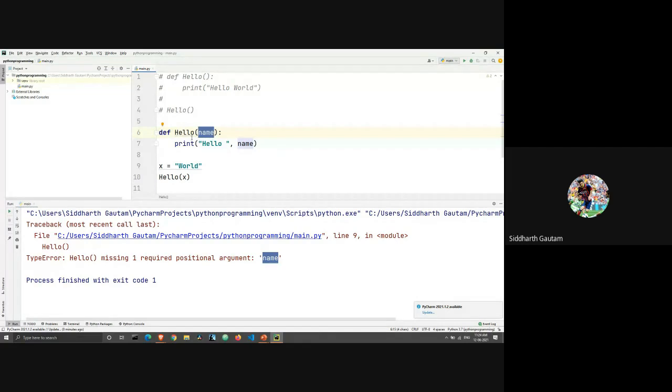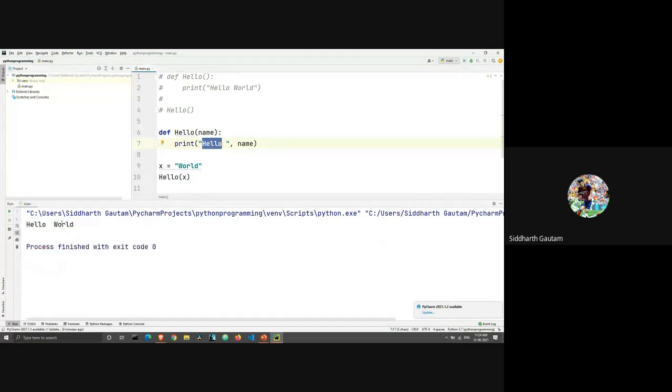And name is getting executed in the print statement, which means we will get hello, comma name, and name is equal to x, and x is equal to world. Let's run this. As you can see, we did get the output, hello world.